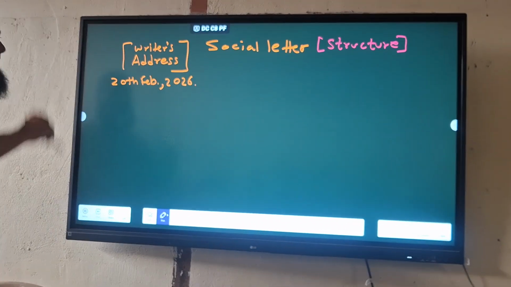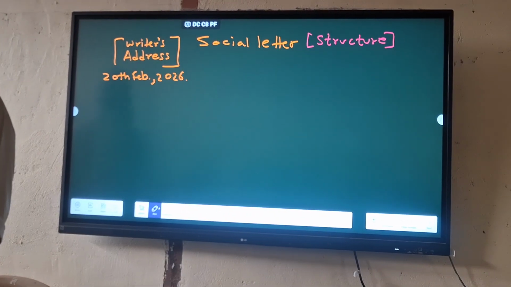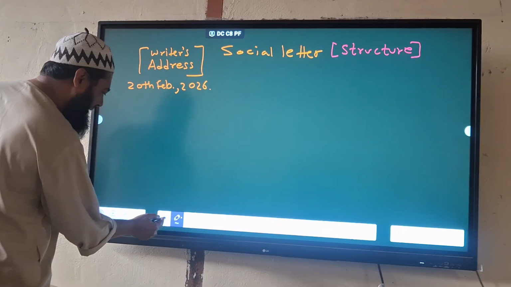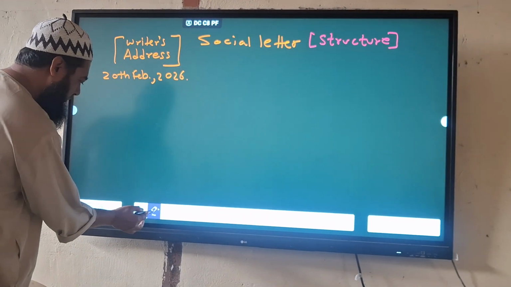Now here you note down one thing while writing your address. Now how you write the address, I will do that example too so that it becomes very easy and clear for you.